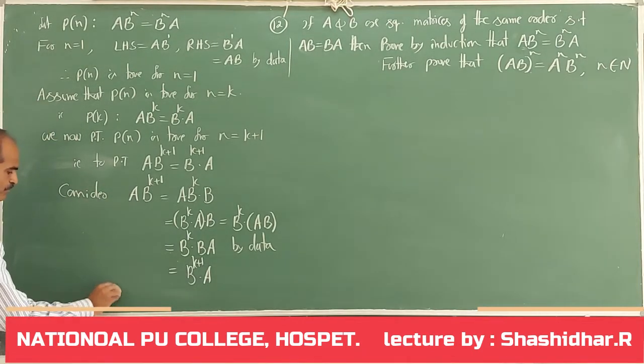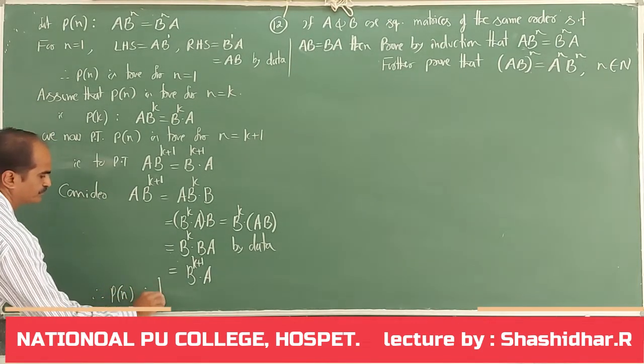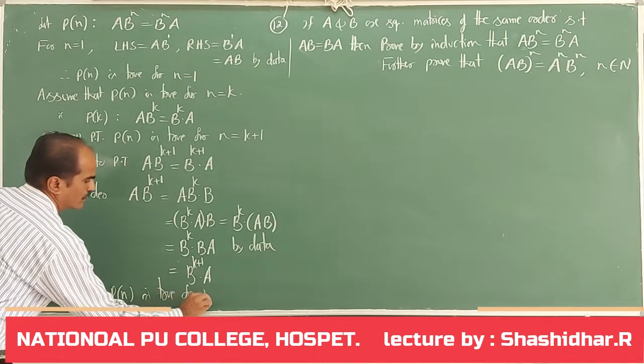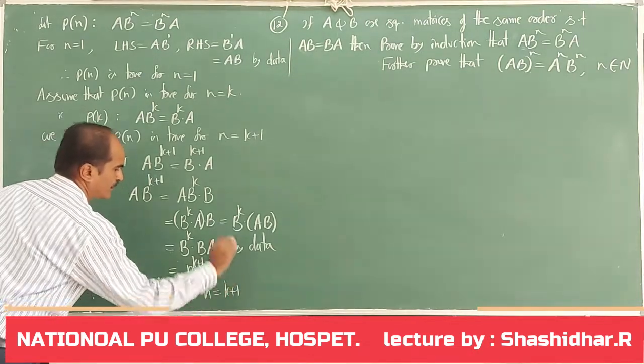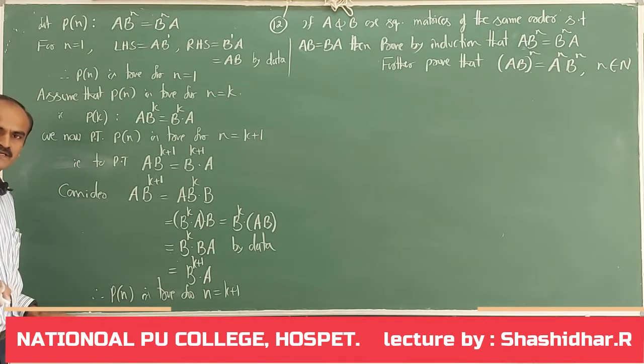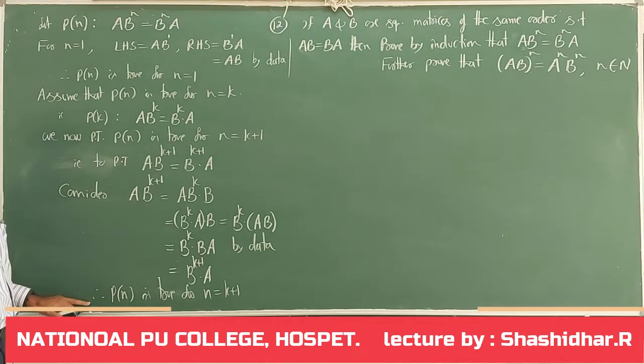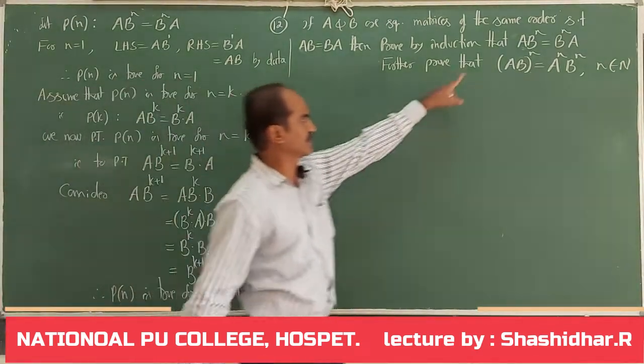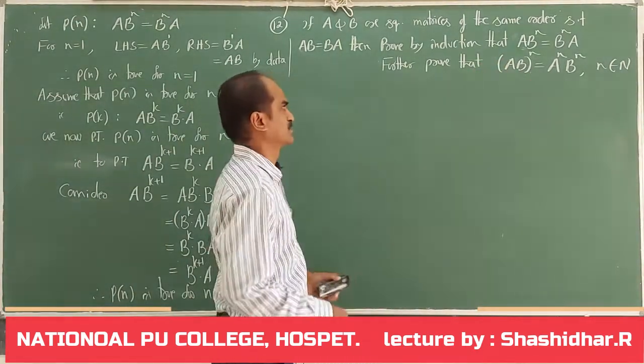Therefore, Pn is true for n equal to k plus 1. Write the conclusion. Hence, by mathematical induction, Pn is true for all positive integers. So, the first part is completed. Now, let me take the second part.